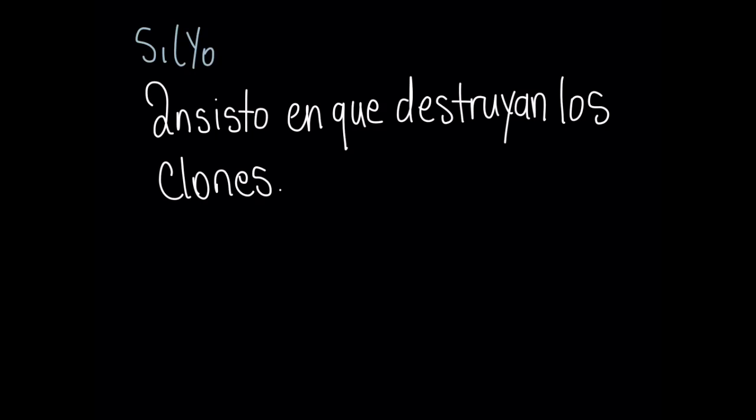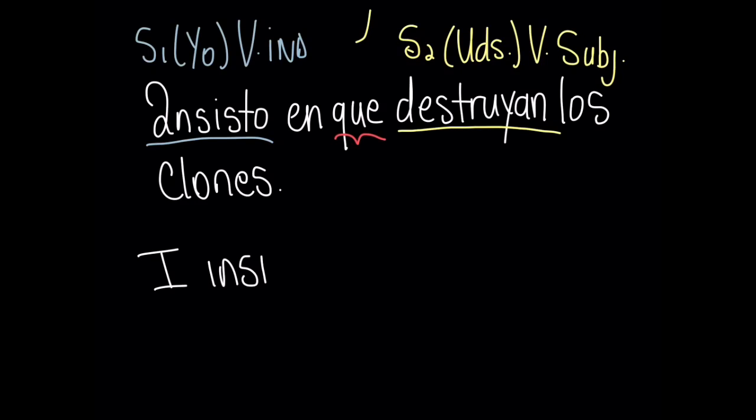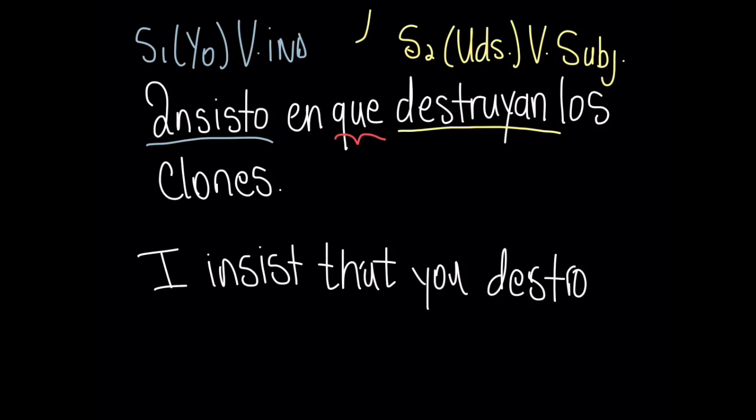So, insisto is my subject one, which is the form of yo, and that is one of the verbs of will of influence and is in the indicative, followed by the conjunction que, and then is followed by the second subject, which is ustedes in this case, and then destruyan would be the verb in subjunctive. The equivalent in English is I insist that you destroy the clones.